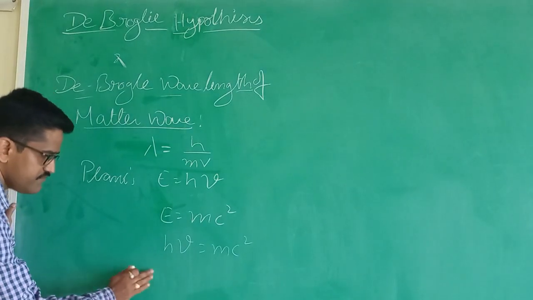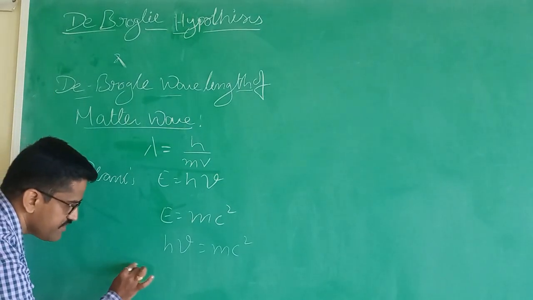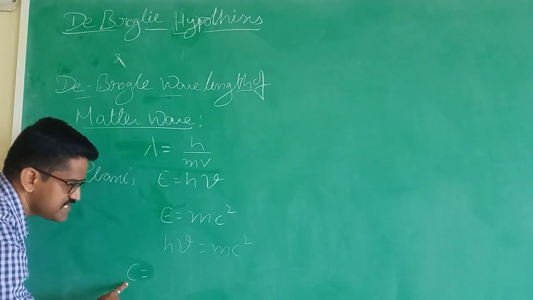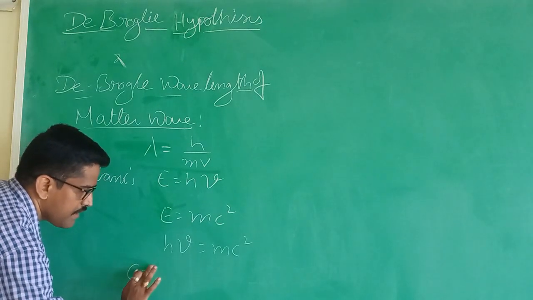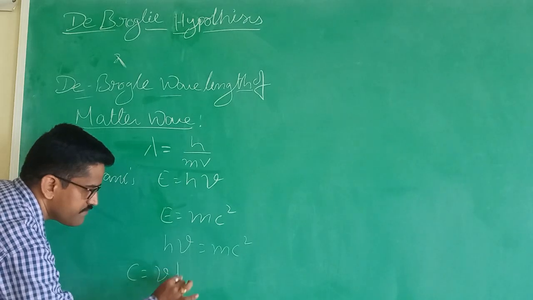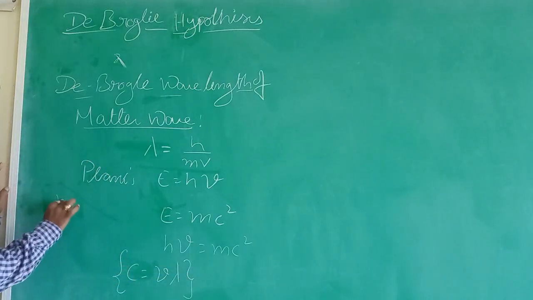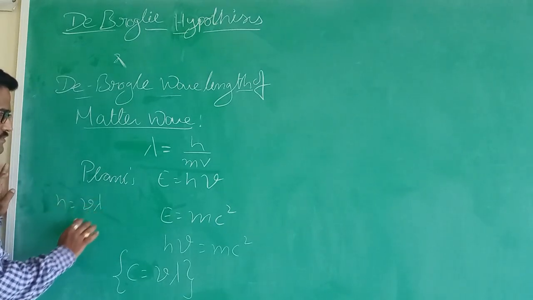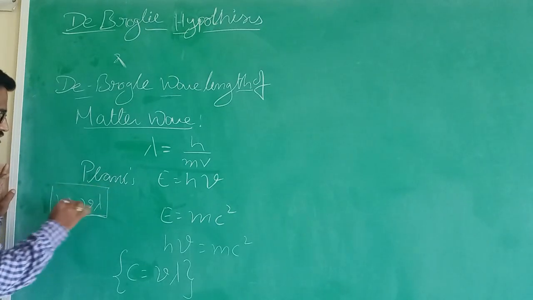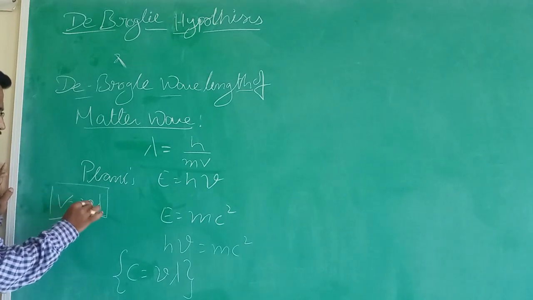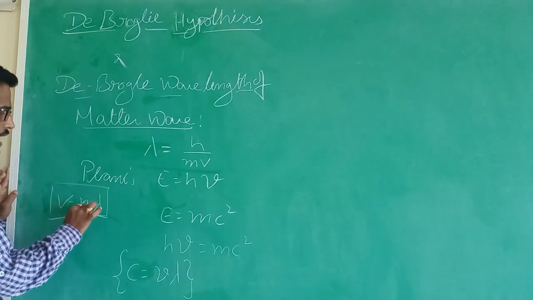Now for this frequency, we know that the velocity c is equal to nu lambda.